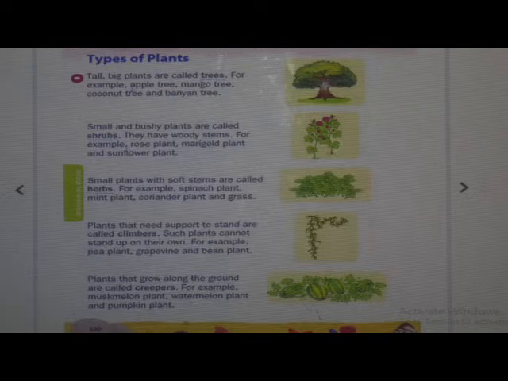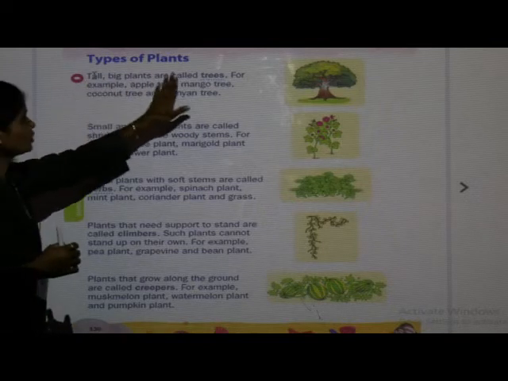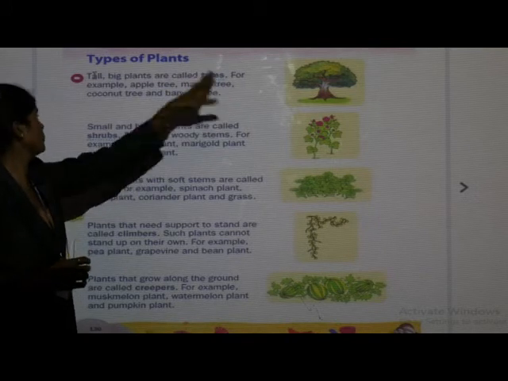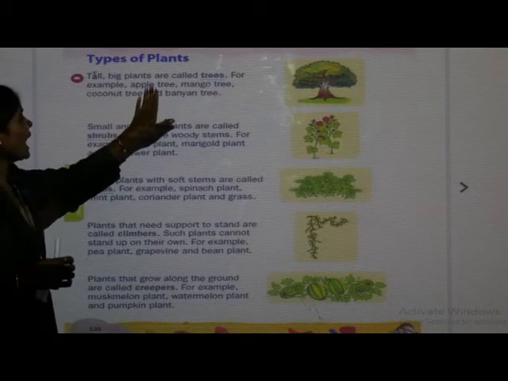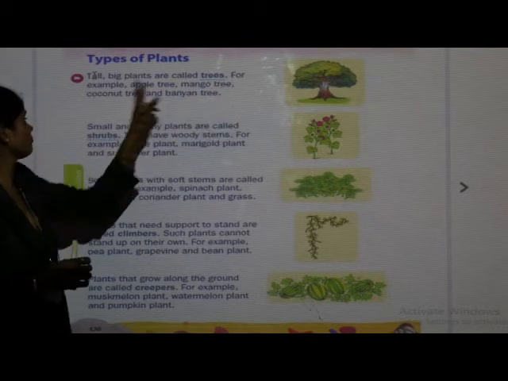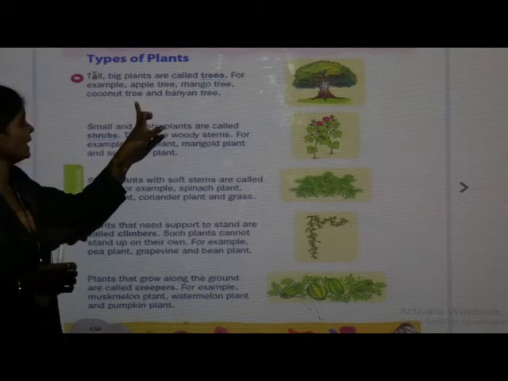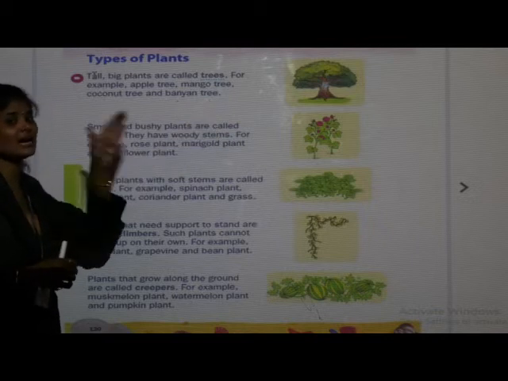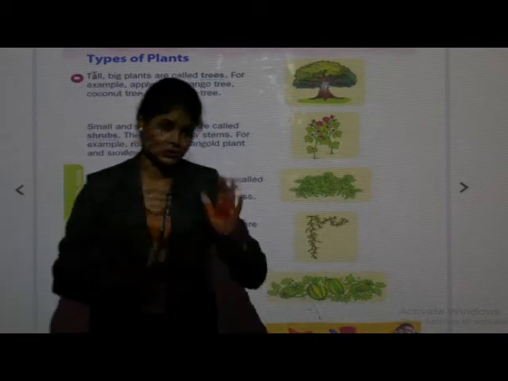See, tall, big plants are called trees. For example, apple tree, mango tree, coconut tree and banyan tree. These are the examples of trees.